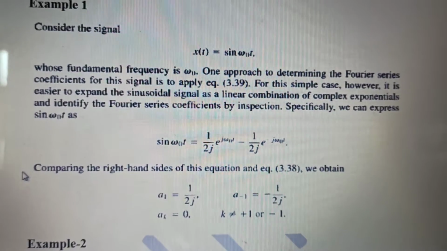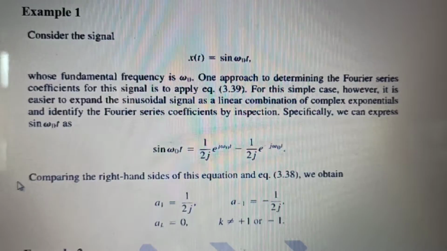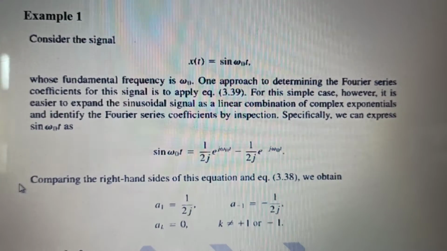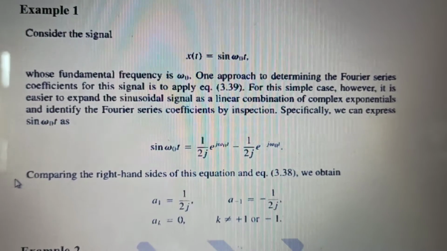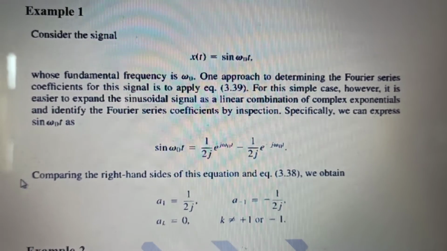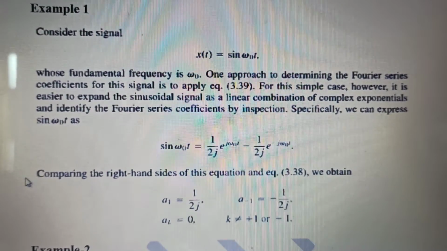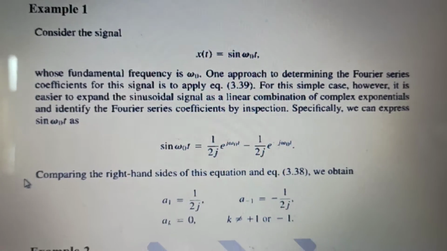For the rest, the Fourier coefficient is 0. That is, ak will be 0 for all other k's, but for k equals 1 and minus 1 it is not so. Now this is the magnitude: 1 upon 2 and again 1 upon 2.